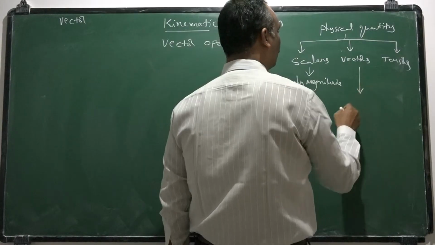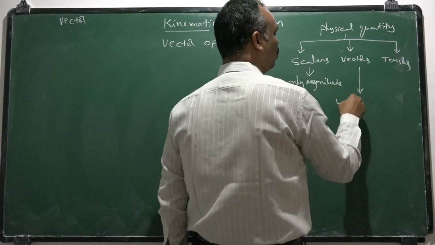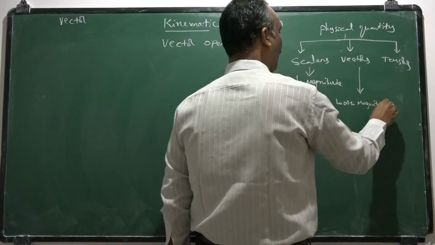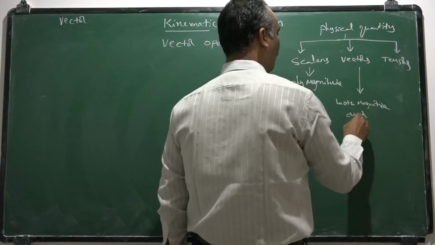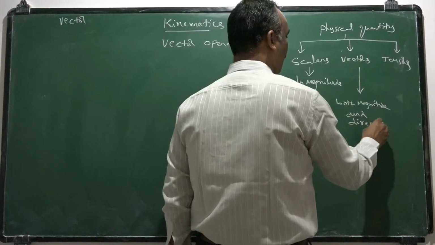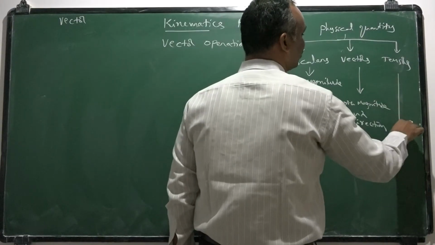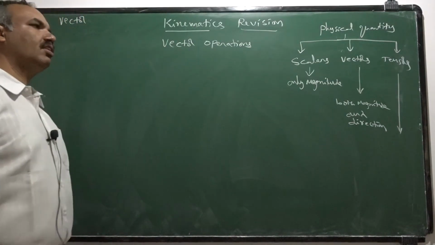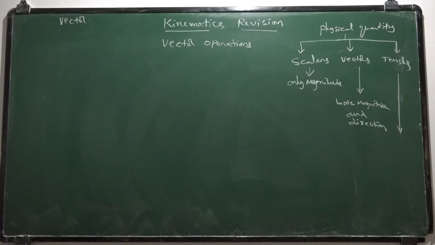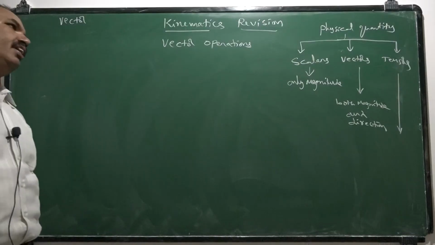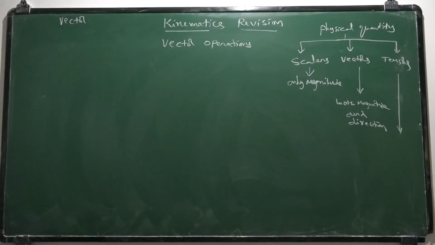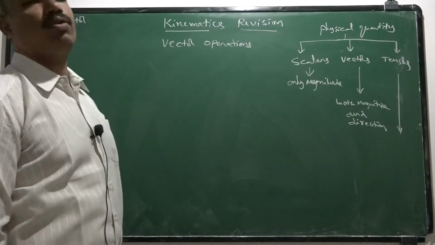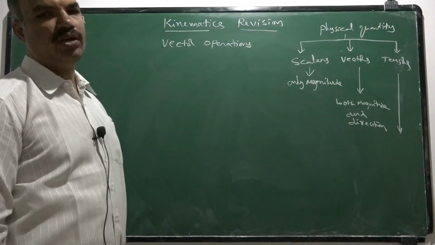Vectors are the physical quantities which are having both magnitude and direction. Tensors are the physical quantities which are having both magnitude as well as direction, but different magnitudes it possesses in different directions. That is the basic classification of scalars, vectors, and tensors. They are nothing but physical quantities, nothing but measurable quantities.